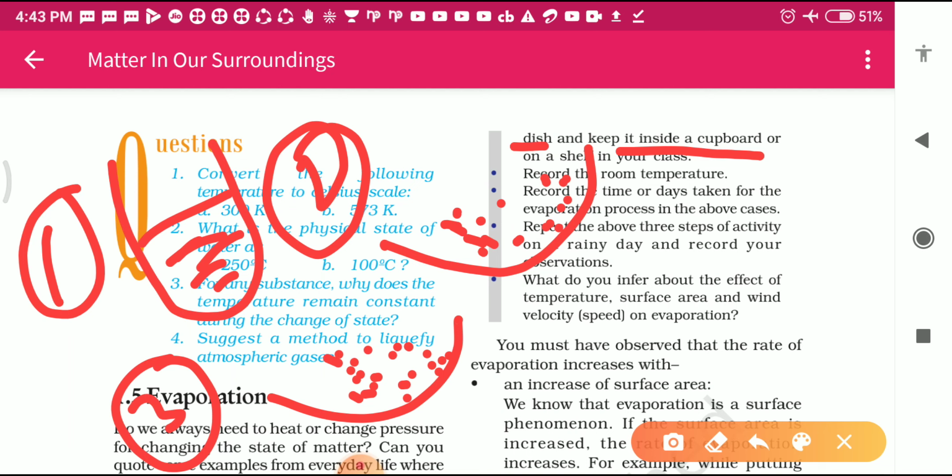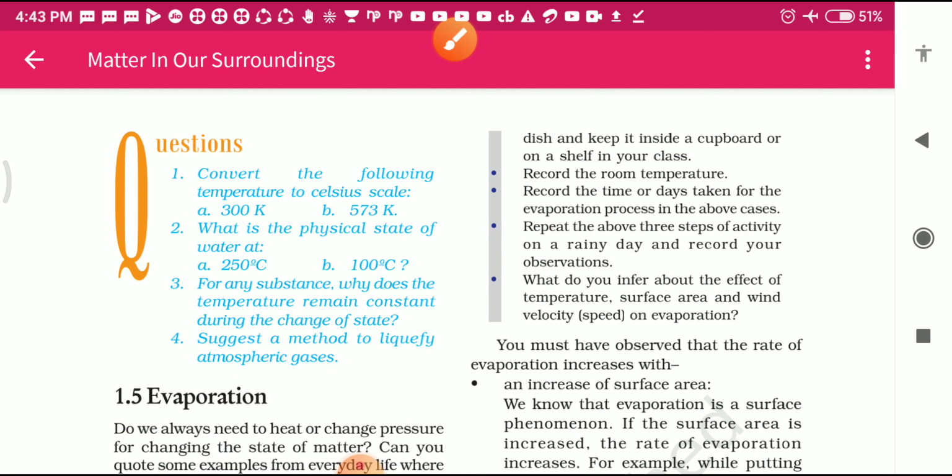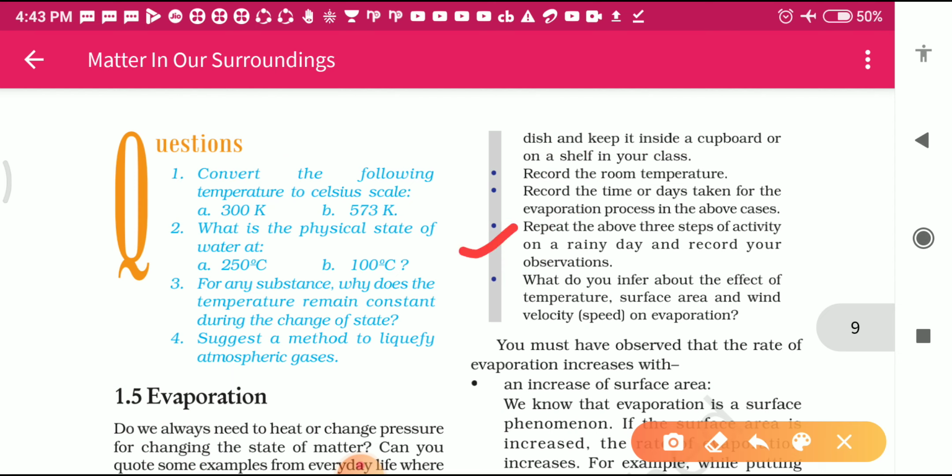Now see here in the next one, repeat the above 3 steps of activity on a rainy day and record your observation. Means in this one you can do it on a sunny day also, and the same process you can repeat on a rainy day also. So what do you infer about the effect of temperature, surface area and wind velocity (speed in brackets given) on evaporation? Now the question is asking here, and we can answer it, because evaporation of a liquid depends mainly on some factors.